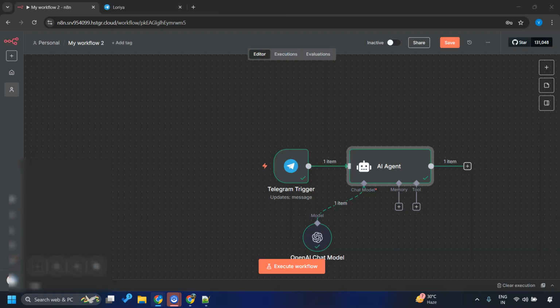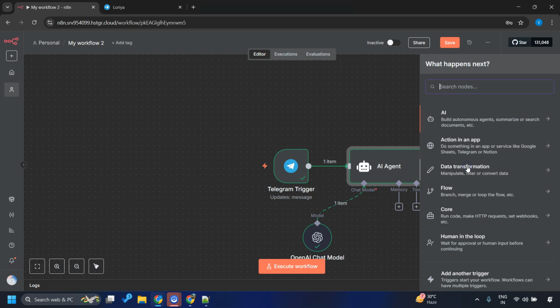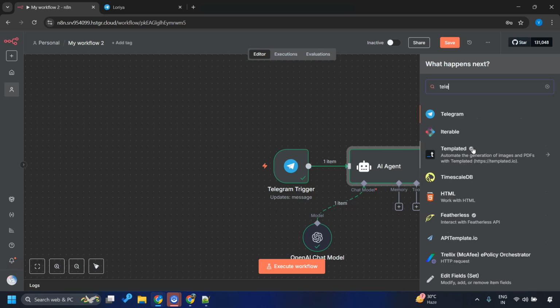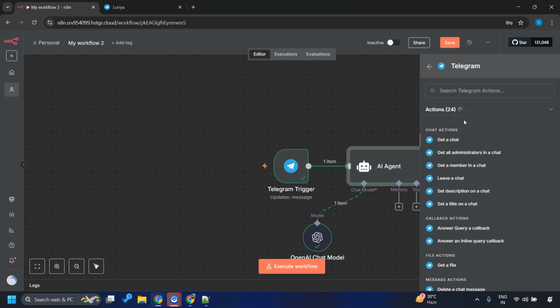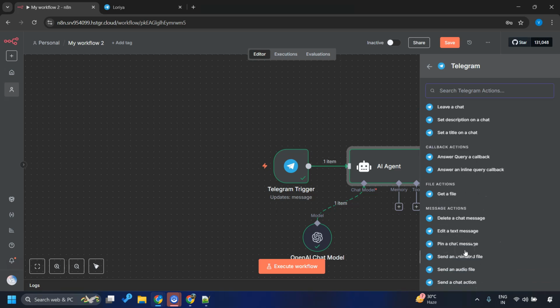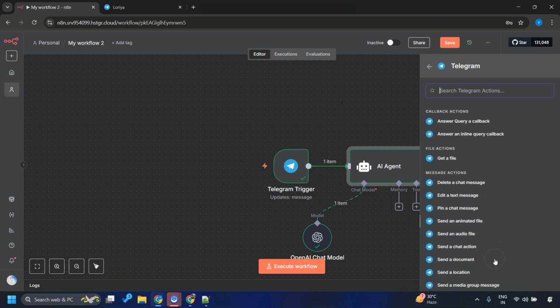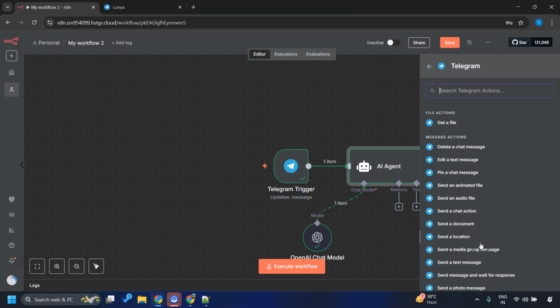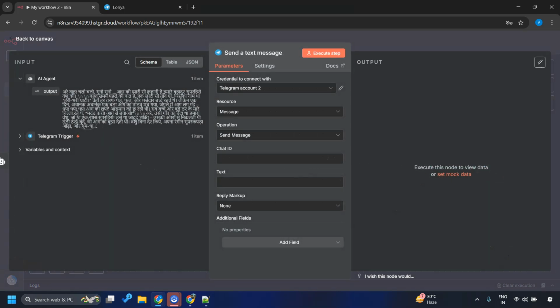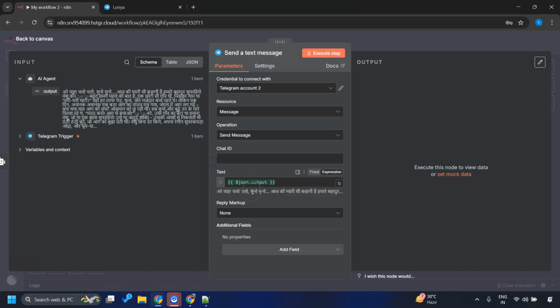Let's fix this. Okay, so in order to respond back to a message, let's add another node, and it has to be Telegram since we are using Telegram. And what we want to do this time is send a message. Where is send a message? Send a text message. What is it that we want to send? We want to send the output of the AI agent. So AI agent will go here. Looks good. And to whom will we send it? The one who sent this message to the n8n workflow and triggered it.